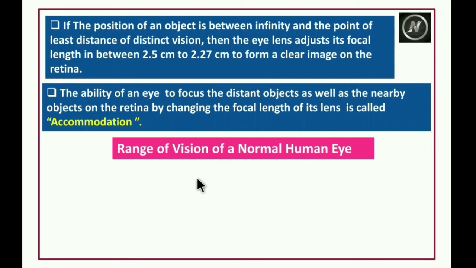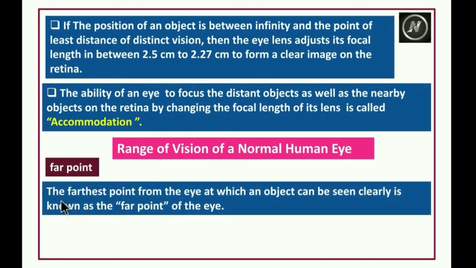Range of vision of the normal human eye: far point. The farthest point from the eye at which an object can be seen clearly is known as the far point of the eye.